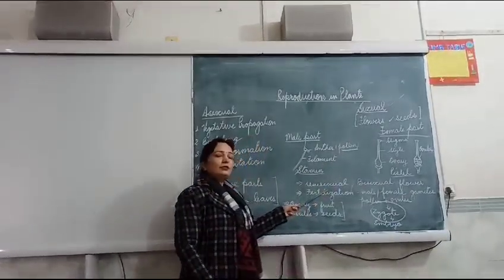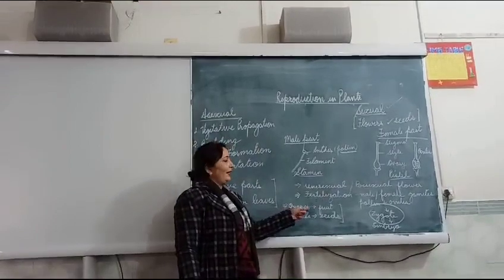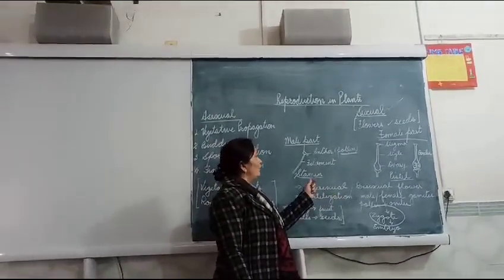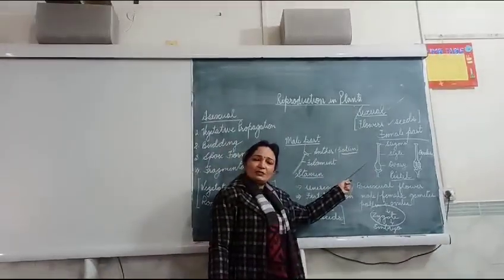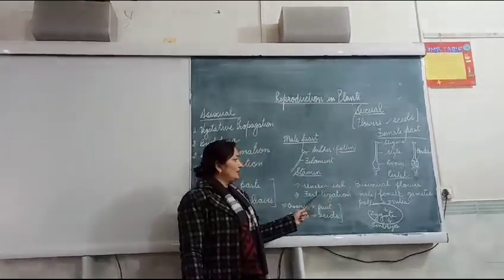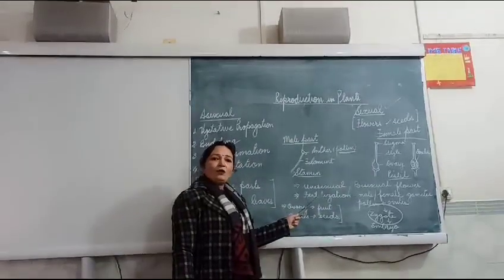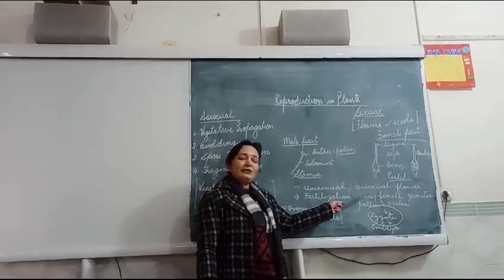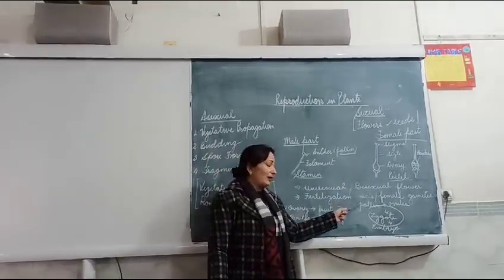And when the flowers contain both male and female reproductive parts, they are called bisexual. Unisexual means either male or female. Bisexual means both male and female.